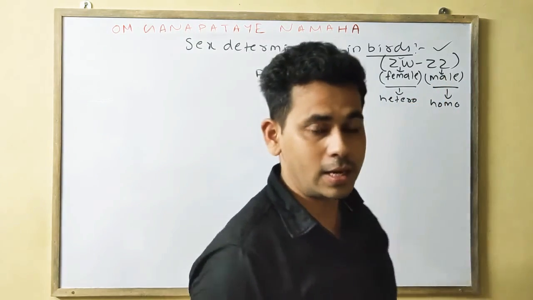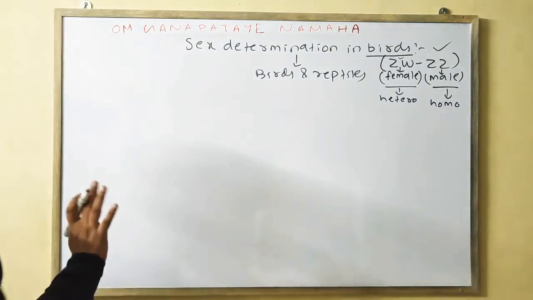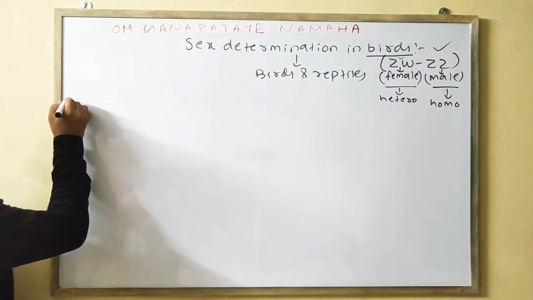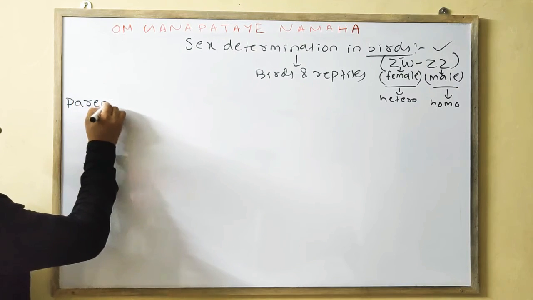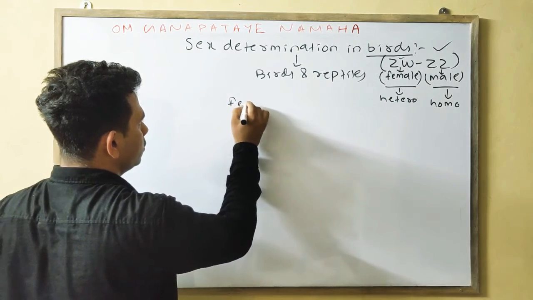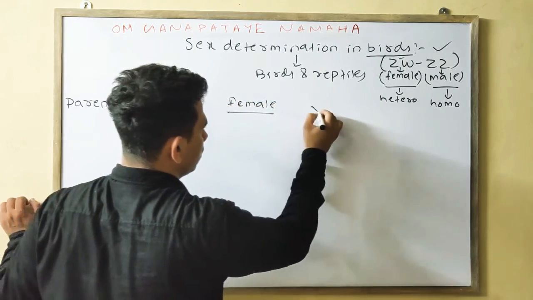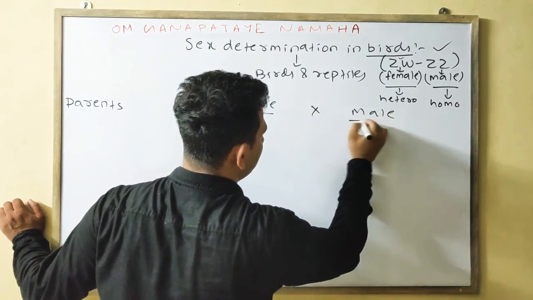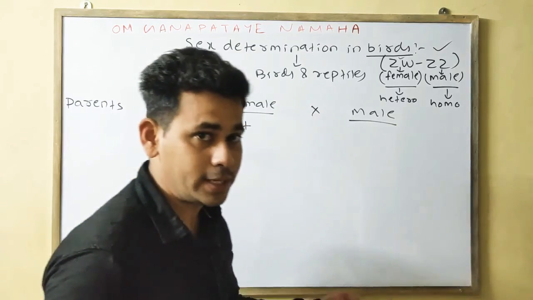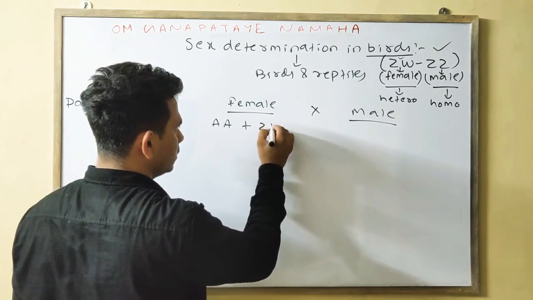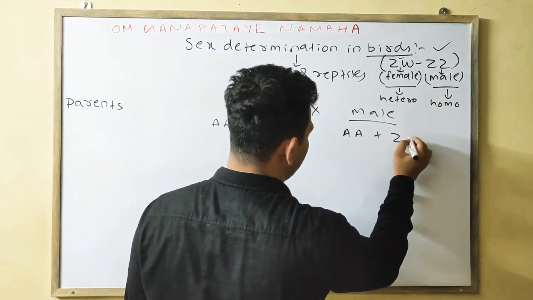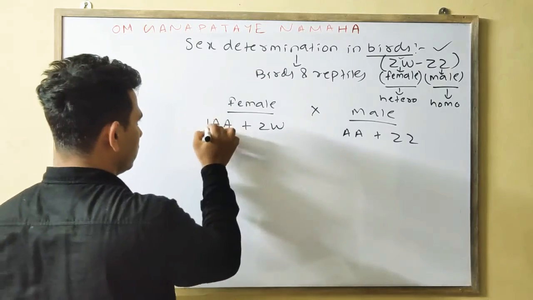Now we will do the cross. First we will do the gender, then we will do it according to the chromosome number. First we will write the parents. First one is the female, cross mark male. Female means AA plus heterogametic, ZW. Male means AA plus ZZ because it is homogametic. Do the box.